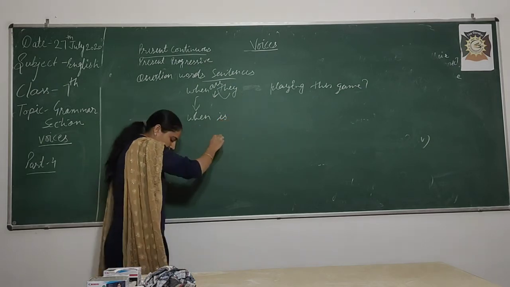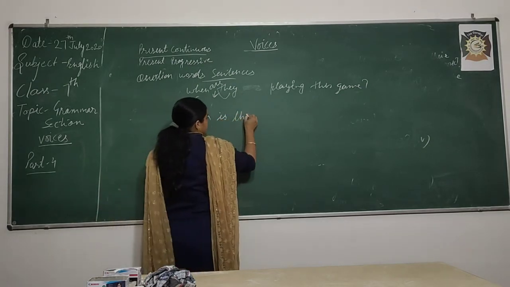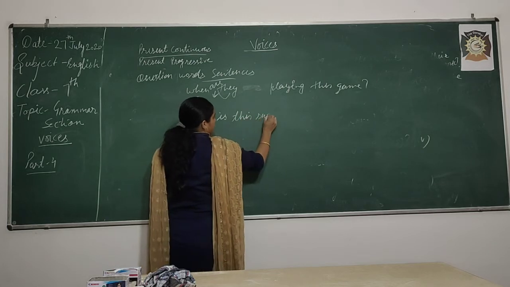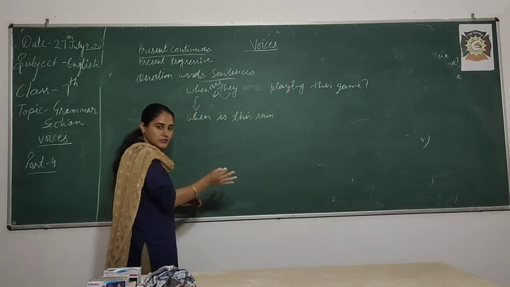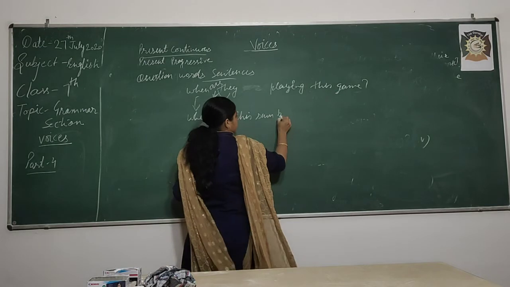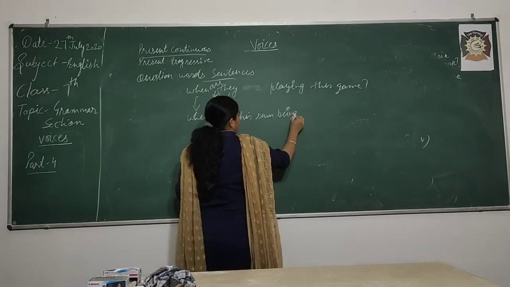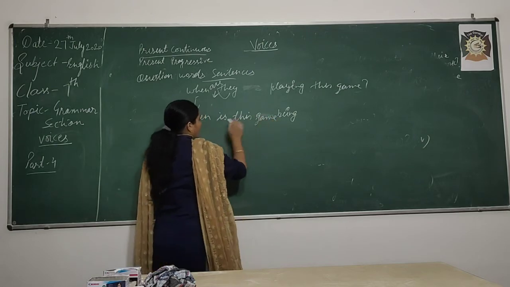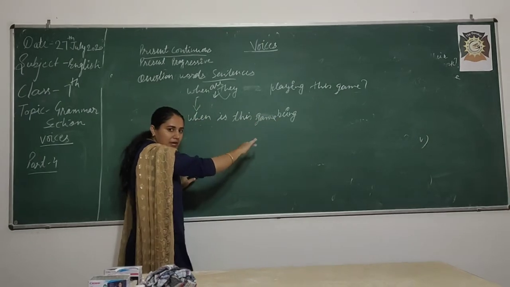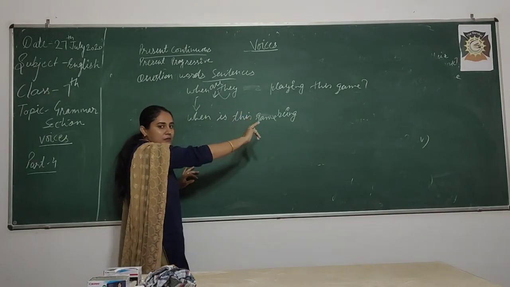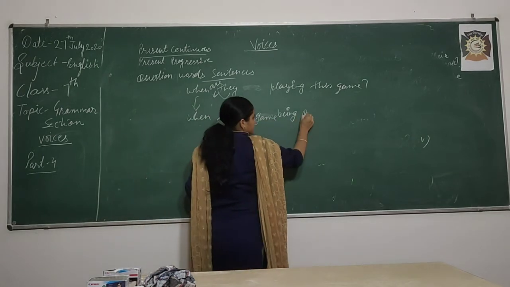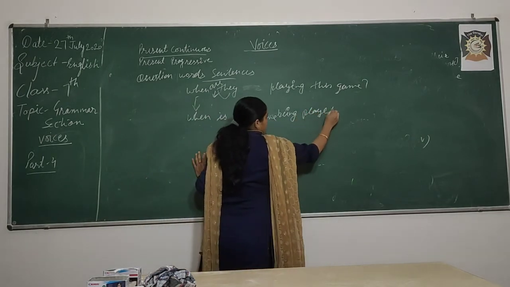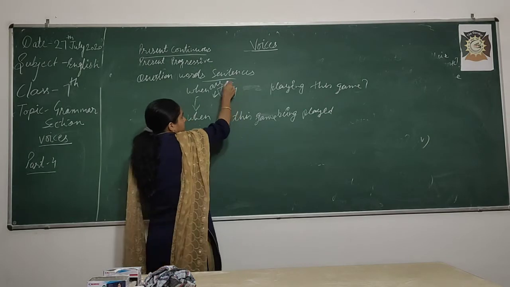So, when is this game being, third form of play, played, being played by them.